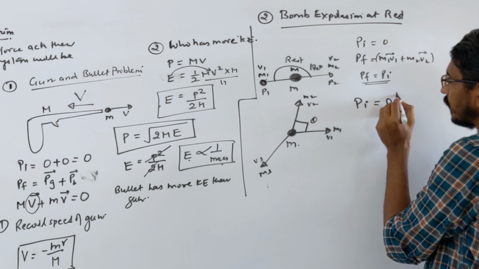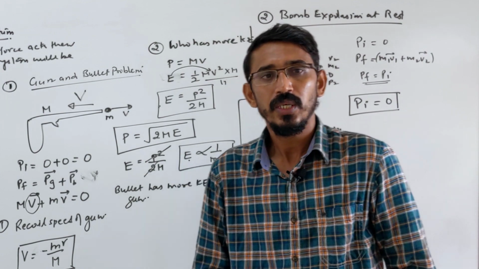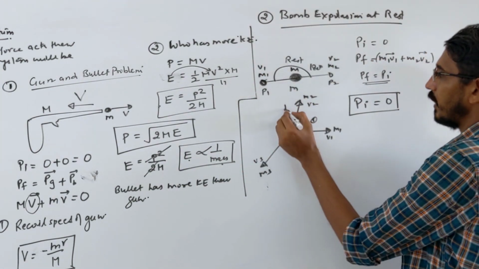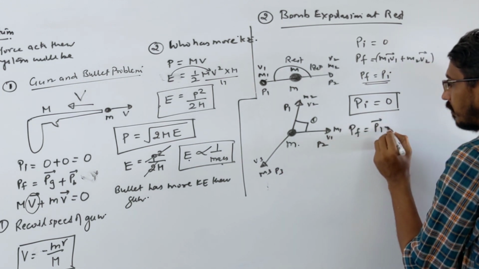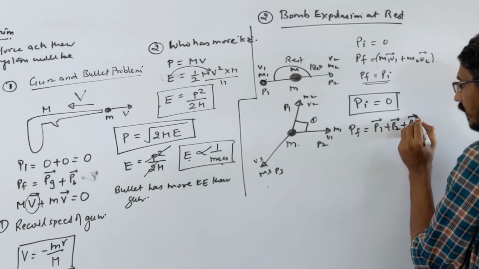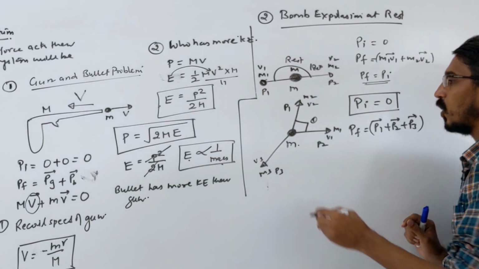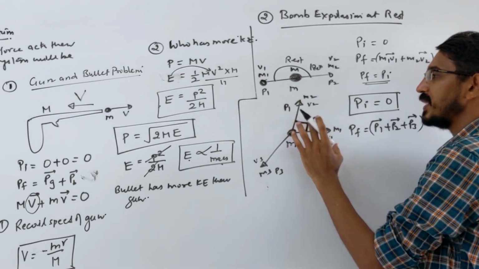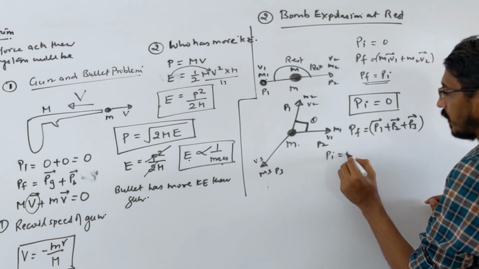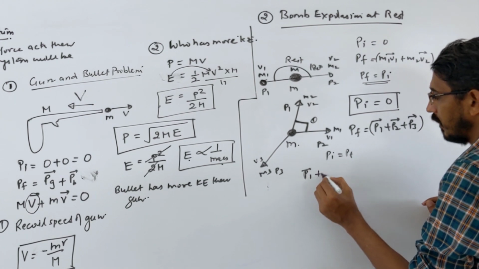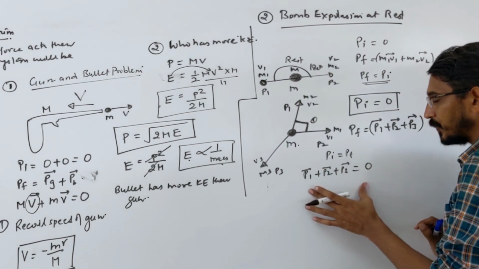Yes. So look here. What happened? Initial momentum should be 0, because the bomb was at rest. Initial momentum 0. The final net momentum should again be 0. So the sum of the momentum of the three pieces, which we call p1, p2 and p3, so you say that final momentum, which is nothing but p1 vector plus p2 vector plus p3 vector, this should be equal to initial, means this should be equal to 0, correct? So always the angle between two pieces will be given to you 100%, right? So in this formula, if you equate p initial is equal to p final, then you get p1 vector plus p2 vector plus p3 vector should be equal to 0, correct?